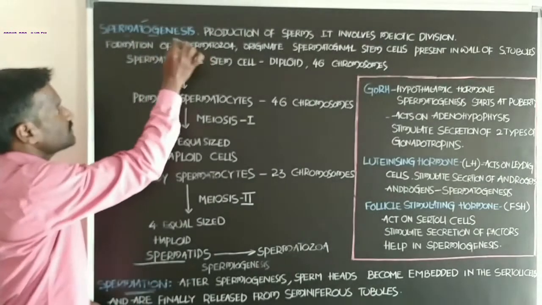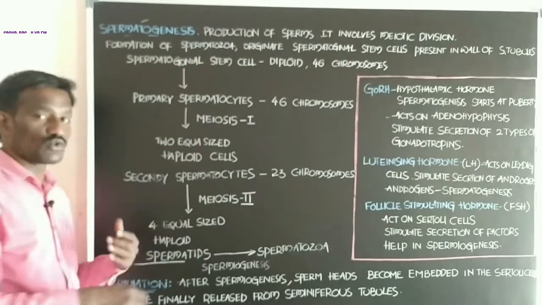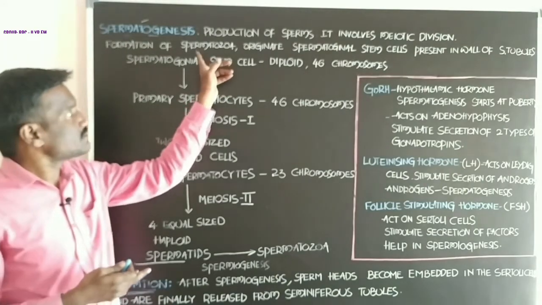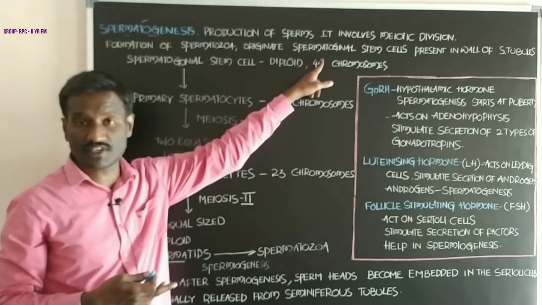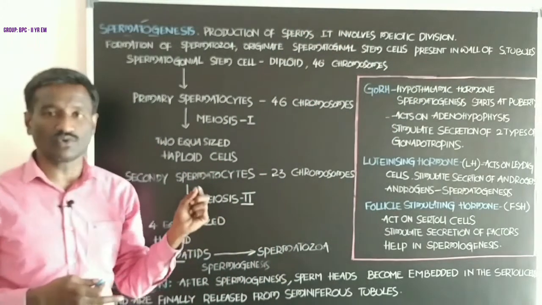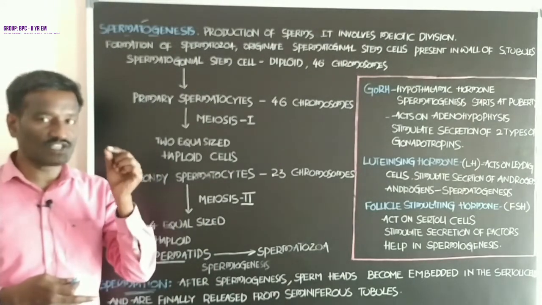Students, formation of the spermatozoa. Spermatozoa means a group of sperm cells. Sperm cells originate from spermatogonial stem cells which are present in the wall of the seminiferous tubules. Seminiferous tubules are present in the region of the testis.